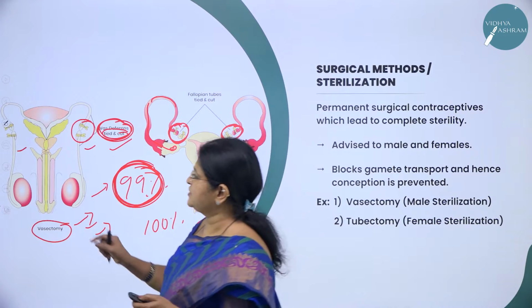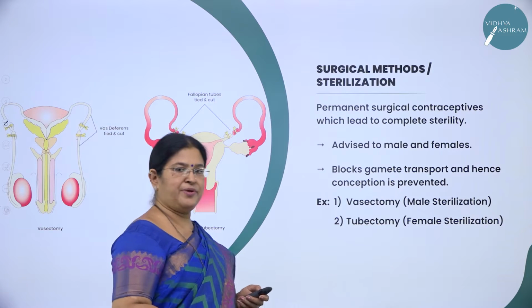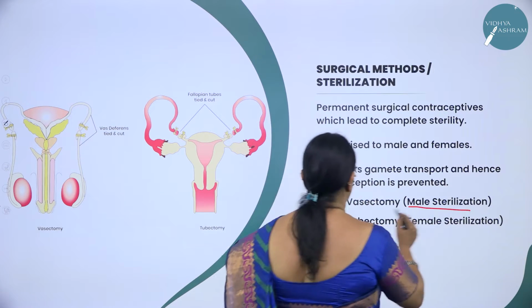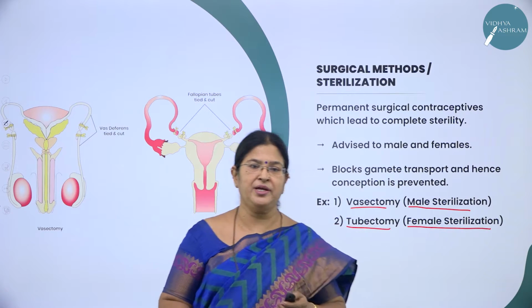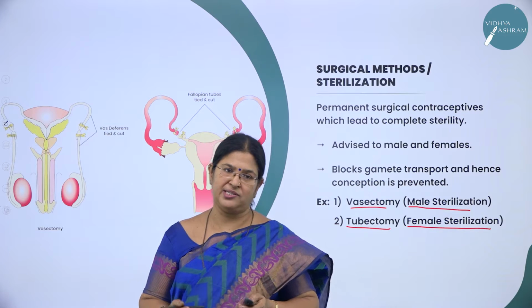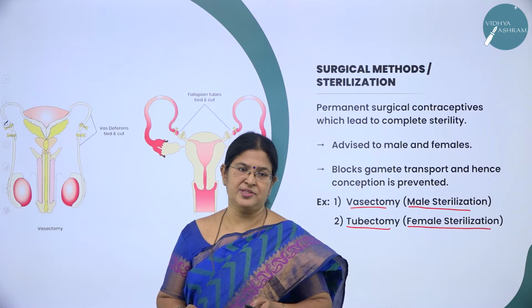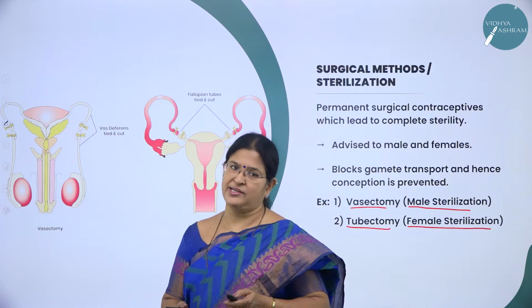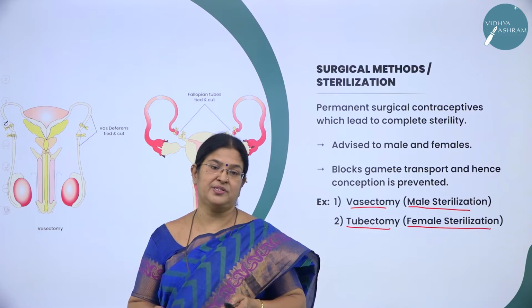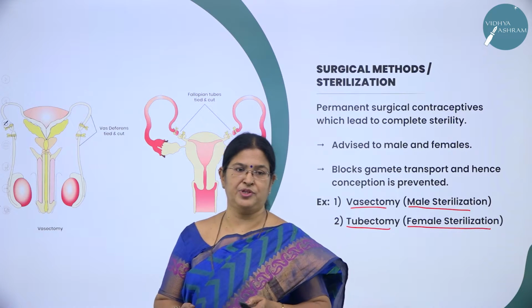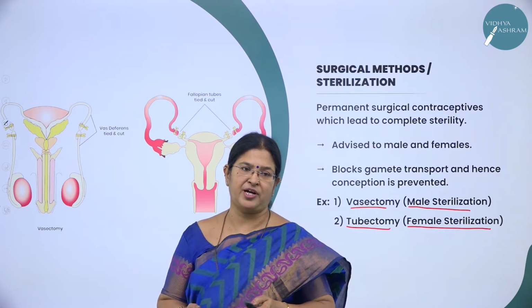Hope you have understood both vasectomy and tubectomy. So what is vasectomy? Vasectomy is nothing but what? Male sterilization. What is tubectomy? Tubectomy is nothing but female sterilization. What is done in vasectomy? Vasectomy is performed through general anesthesia. As I said, a small incision is made in the scrotum and vas deferens is exposed and it is cut and tied. Right. So what is the result of vasectomy in males? At 99% it is effective, as it prevents the transport of the sperms, and also the sperms produced are destroyed by the testis through natural phagocytosis.